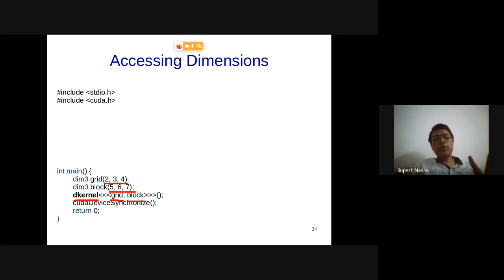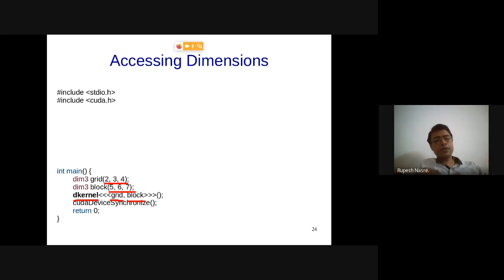So far we were talking about n as 32 or 1024. Currently I'm going to specify that the number of threads within a block is going to be 5 into 6 into 7. Their thread IDs are going to range from threadIdx.x from 0 to 4, threadIdx.y from 0 to 5, threadIdx.z from 0 to 6. And the number of blocks is going to be 2 into 3 into 4, just that those are arranged in a particular manner.